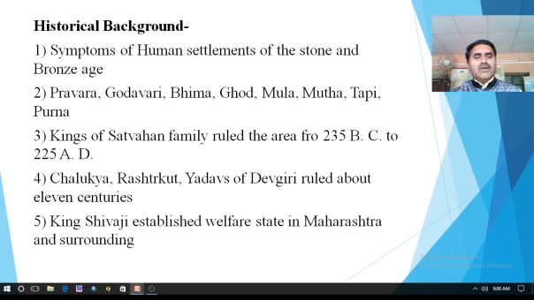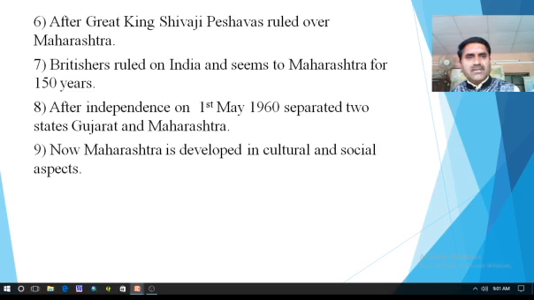After that, in the medieval period, King Shivaji established a welfare state in Maharashtra and the surrounding, nearby areas of Karnataka and Andhra Pradesh. There is an area conquered by the great King Shivaji, and he formed a welfare state in Maharashtra.